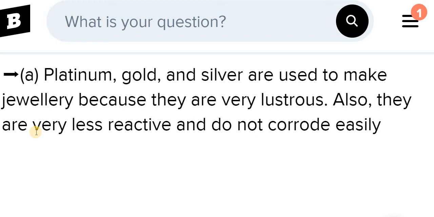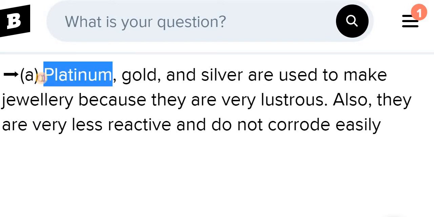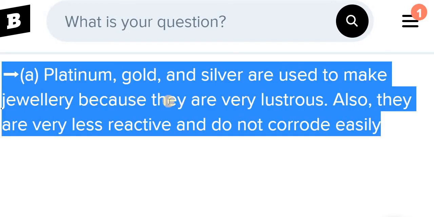Another reason why they are used for making jewelry is that they are very less reactive and do not corrode easily, so they remain as they are for a longer period of time. The first answer: platinum, gold, and silver are used to make jewelry because they are very lustrous, also they are very less reactive and do not corrode easily.